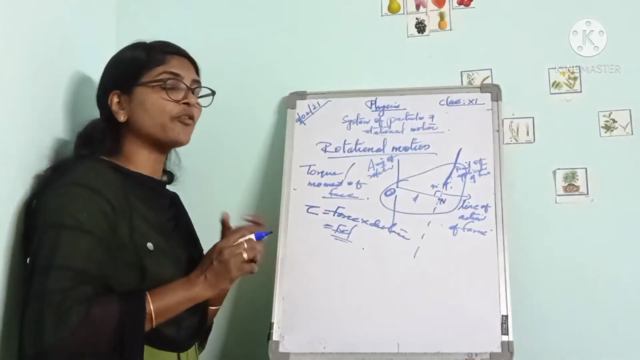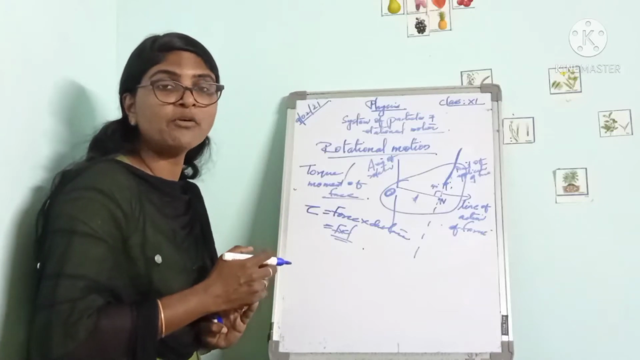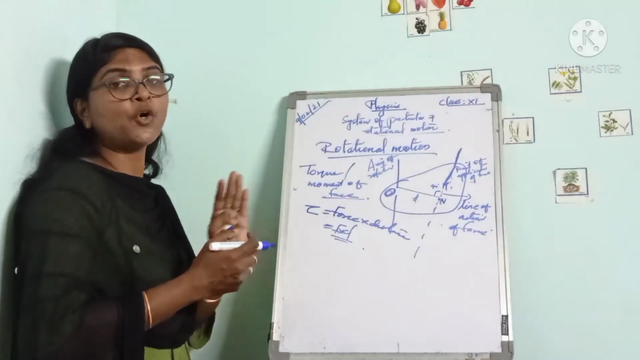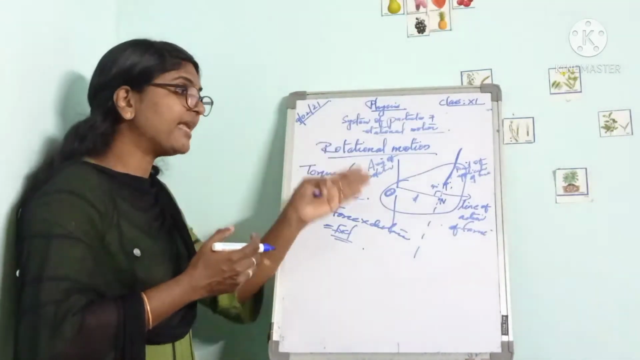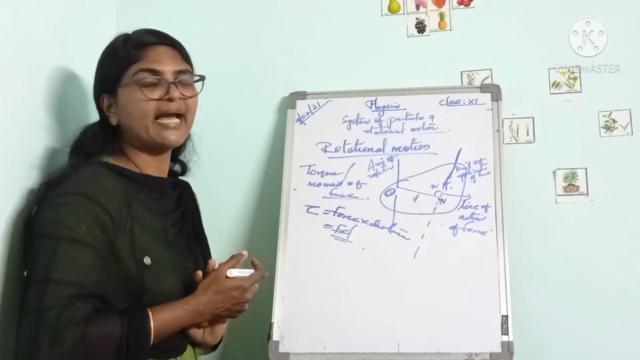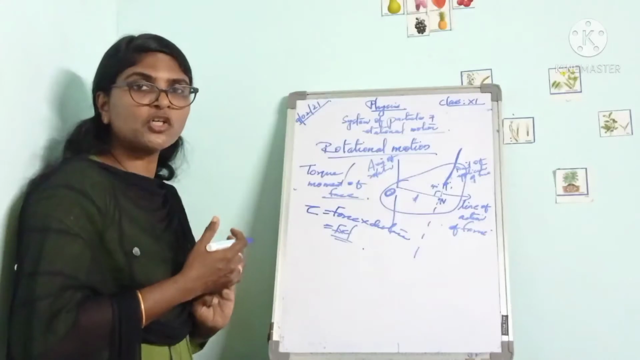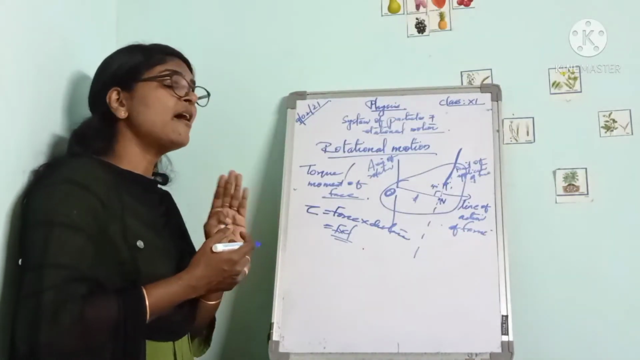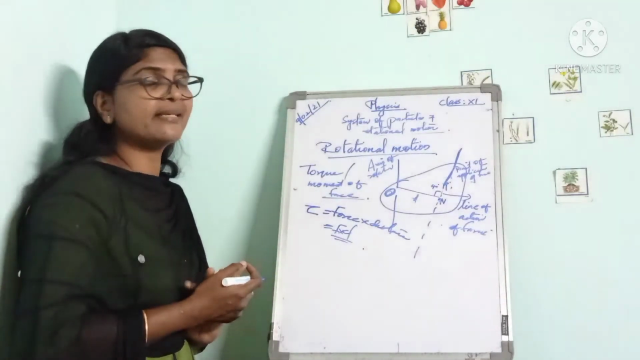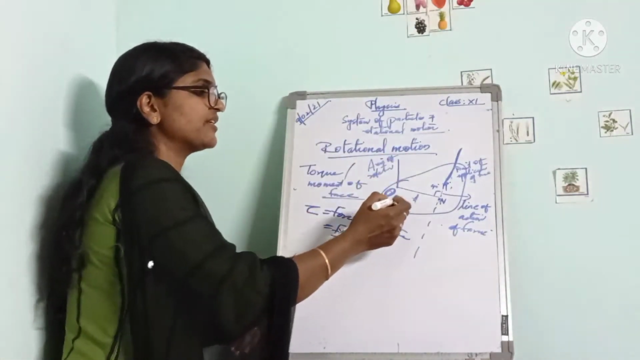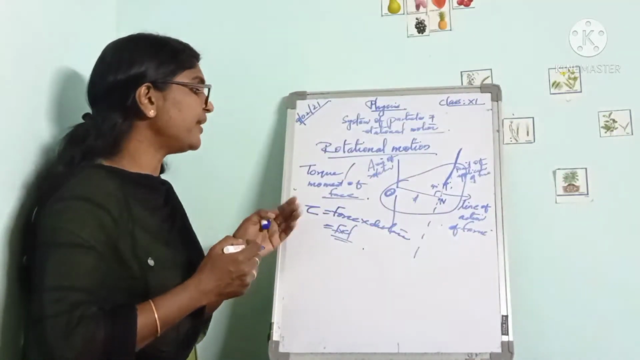The torque or moment of force is the turning effect of the force about its axis of rotation. How can we measure torque? Torque can be measured as the product of magnitude of force and the perpendicular distance between the axis of rotation and the line of action of force.